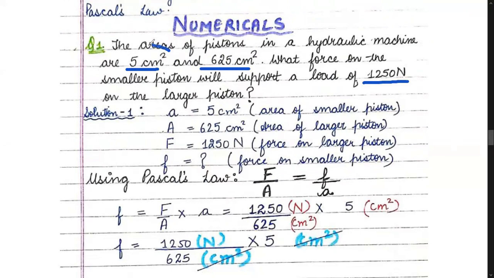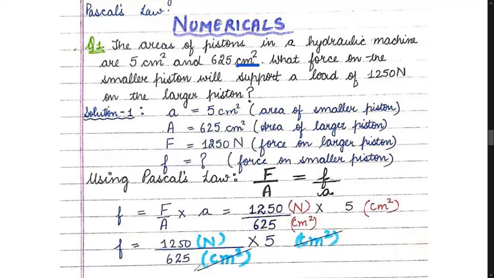Children, the area of the smaller piston is 5 centimeter square and the bigger piston is 625 centimeter square. And we have to find the force at the smaller piston. So children, put the values, and there is no need to convert centimeter square into meter square.